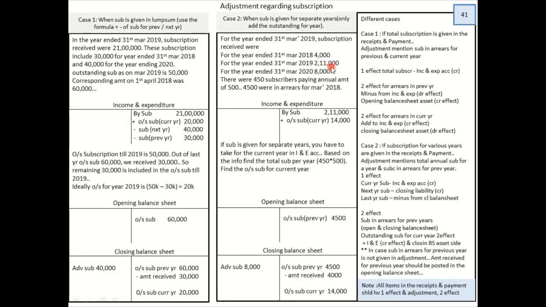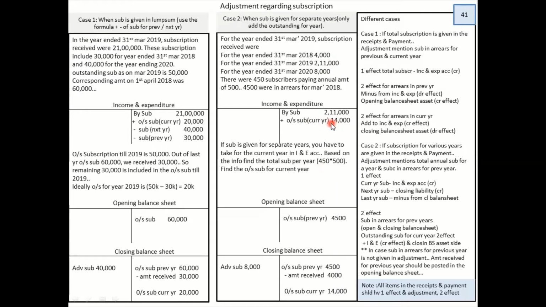Now after that, we have to understand the next lines. There were 450 subscribers paying an annual amount of 500. If there are 450 subscribers and they are supposed to pay us 500, do you know what is the amount we should get every year? The amount is 2,25,000. But did we get 2,25,000? No, we only got 2,11,000. It only states that 14,000 is still outstanding, which we have to add.